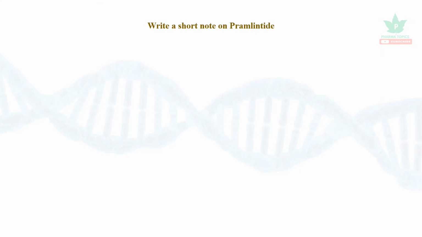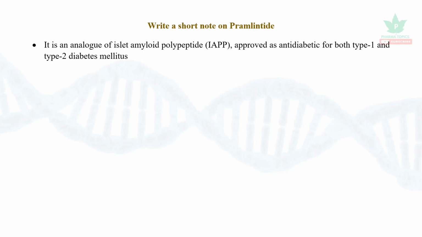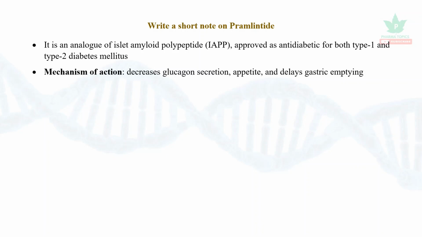The next drug is pramlintide. It is an analog of islet amyloid polypeptide, IAPP, approved for anti-diabetic therapy for both type 1 and type 2 diabetes mellitus. It decreases the glucagon secretion, appetite, and delays gastric emptying. Adverse effects: hypoglycemia.